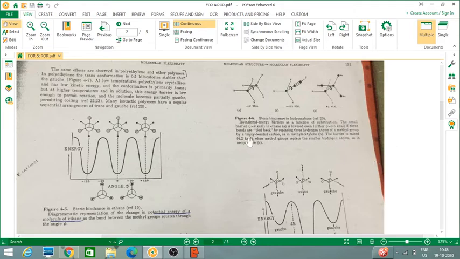The small barrier of 2 kilocalories in ethane is lowered even further to 0.5 kilocalories if three bonds are tied back by replacing three hydrogen atoms of a methyl group by a triply bonded carbon, as in methyl acetylene. The barrier is raised to 4.2 when the methyl group replaces a smaller hydrogen atom, as in neopentane.